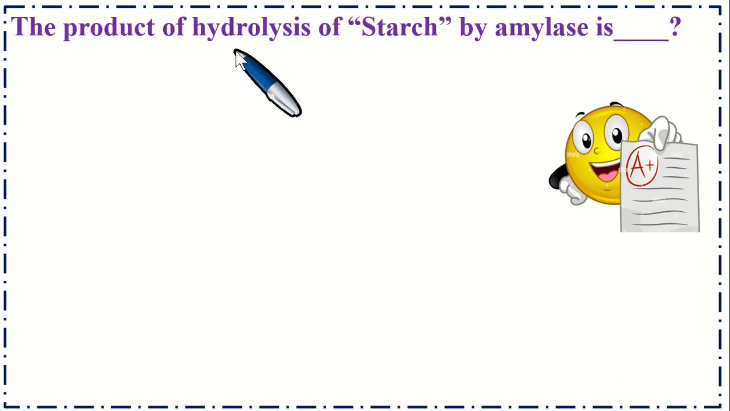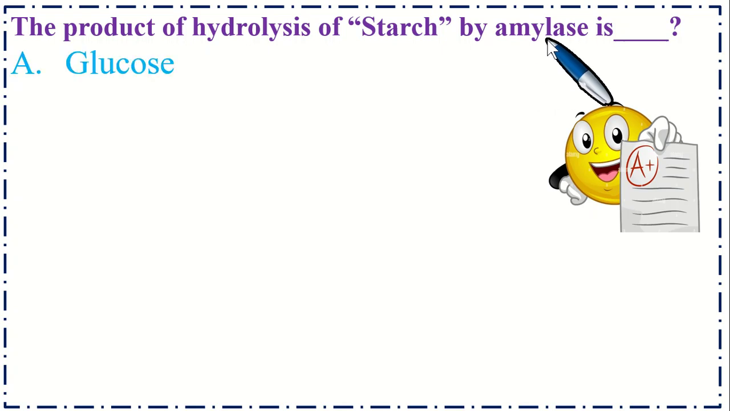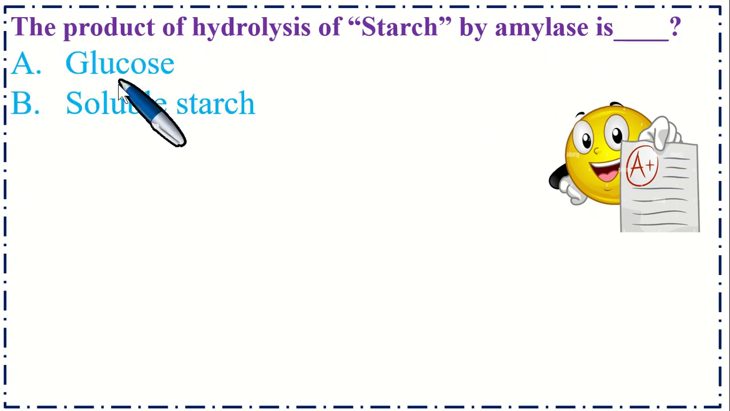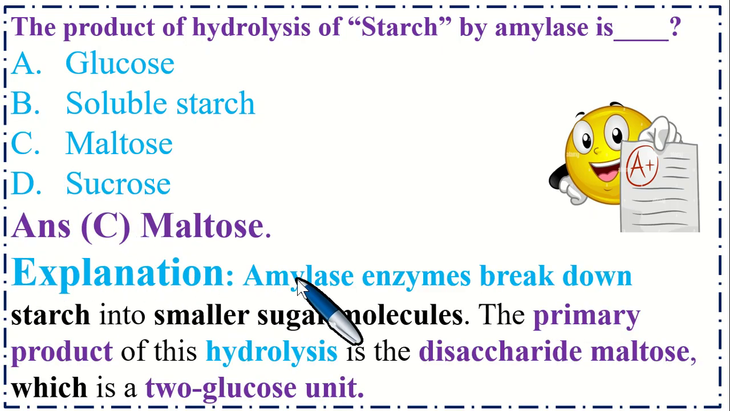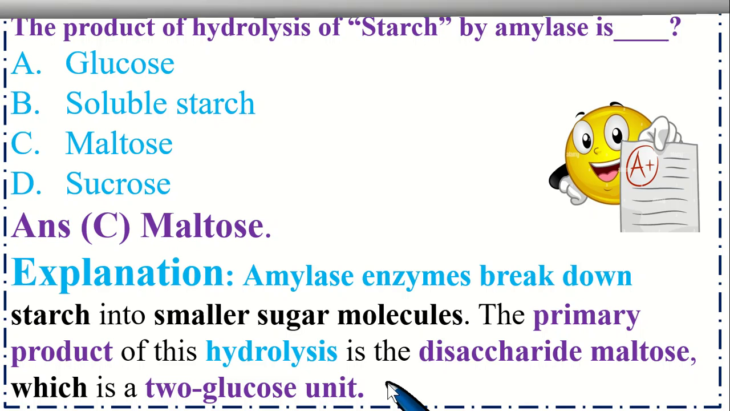The product of hydrolysis of starch by amylase is dash. Option A, glucose, B, soluble starch, C, maltose, and option D, sucrose. So the correct option is C, maltose. Explanation is amylase enzymes break down starch into smaller sugar molecules. The primary product of this hydrolysis is the disaccharide maltose, which is 2 glucose units.